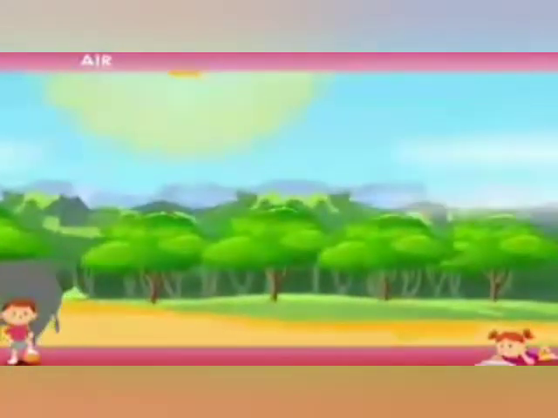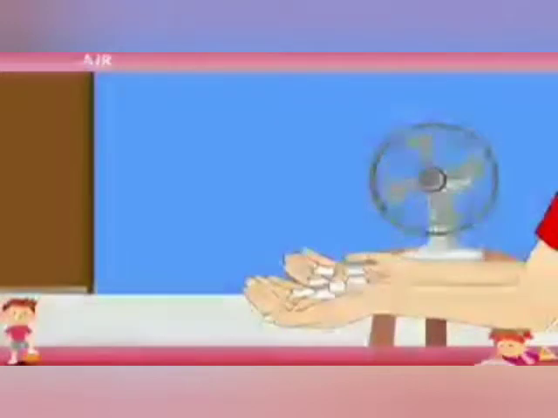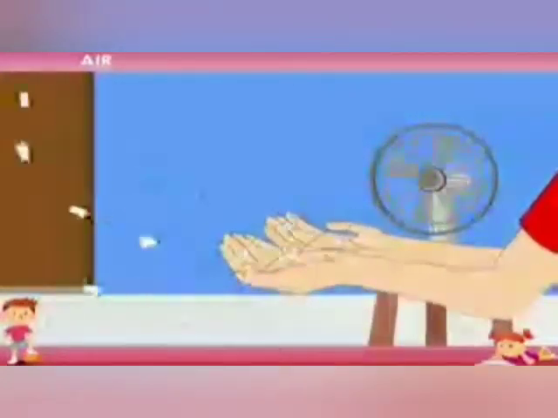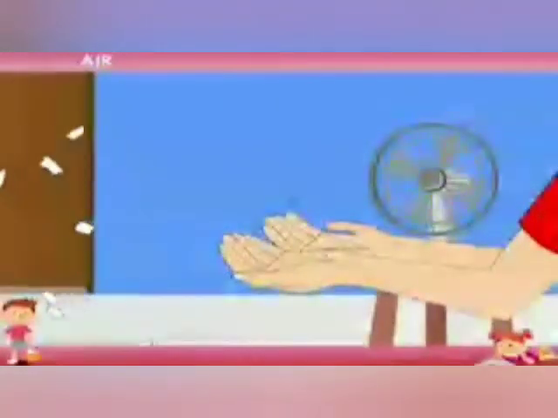Students, take some small pieces of paper in your hand. Place your hands in front of a moving fan. What happened to the pieces of the paper? The pieces of paper in your hand are blown away due to moving air. Air occupies space.